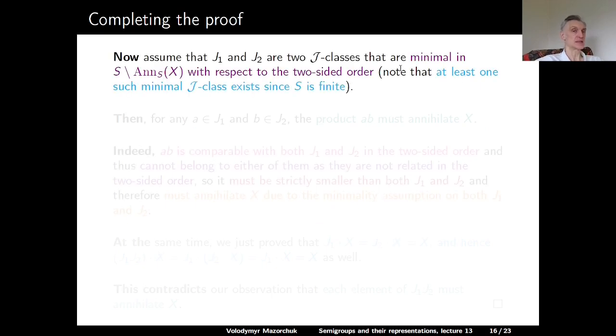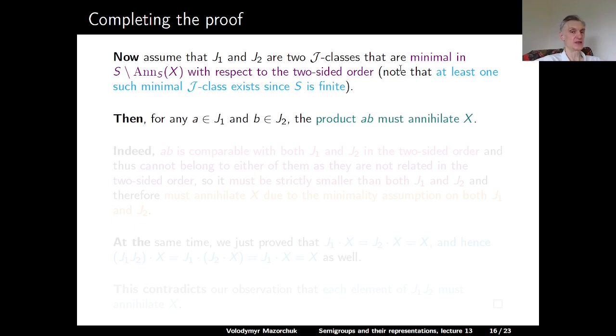Now, let us assume that J1 and J2 are two J classes that are minimal in our set S minus the annihilator with respect to the two-sided order. Note that at least one such minimal J class exists because we assume S to be finite.